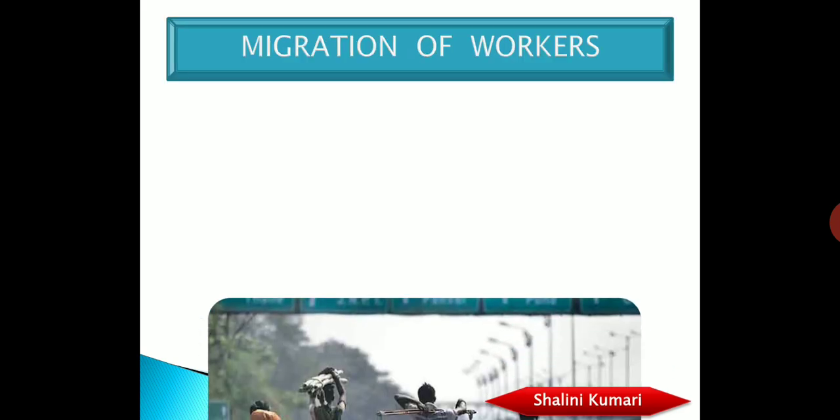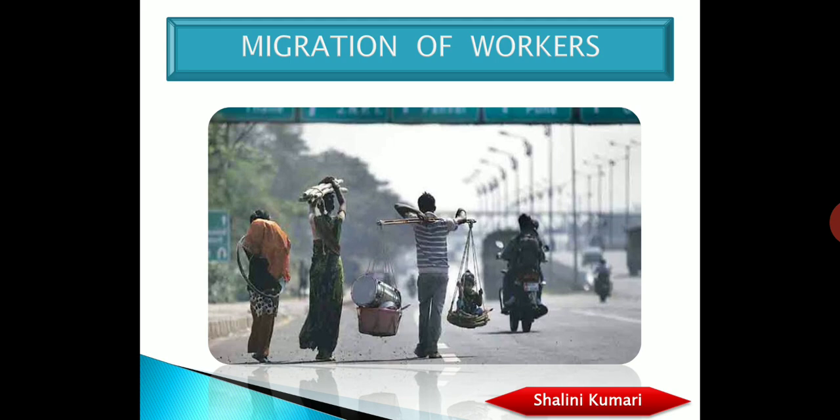When we talk about migration of workers, you can see from this picture how this person is carrying not only the household items but also his kid to some new place, to some urban area. So you can just imagine how people are taking their household items, their entire small setup, to some new area just because they don't have a source of income at their native place. So they want to have a better life and they move to these urban areas in search of that better standard of living.